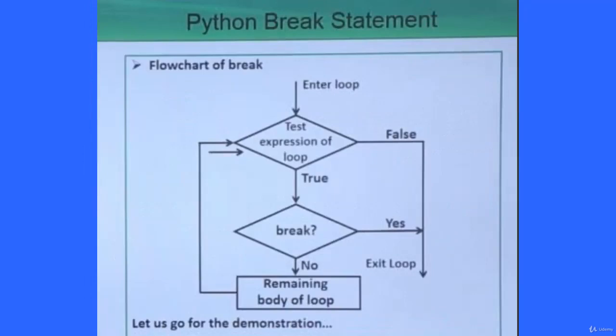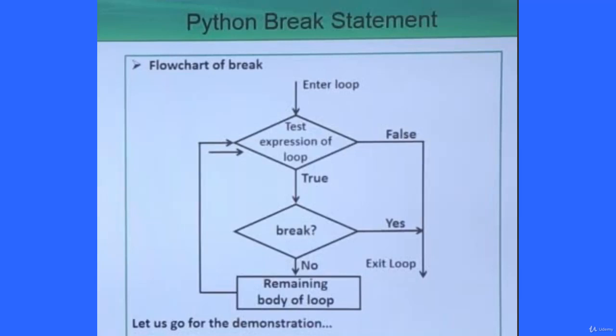Flowchart of break. Here the control enters the loop. Now the test expression of the loop: if the condition is false, then obviously there is no need to execute the loop, so exit loop. Otherwise, when it is true, it will be checked whether the break statement is there or not. If the break statement is there, it will exit the loop. Otherwise, the remaining body of the loop will get executed and this process will be repeated until the test expression produces false, or if there is a break statement, it will come out from this loop, that is the exit loop here.